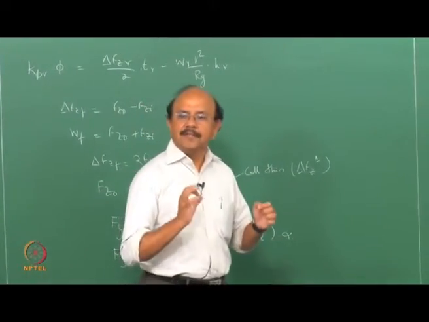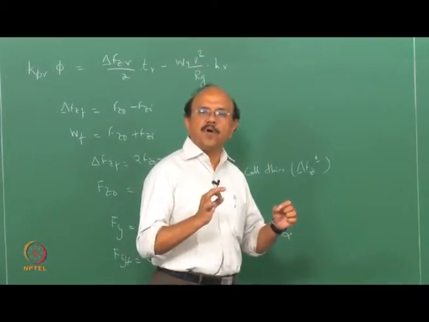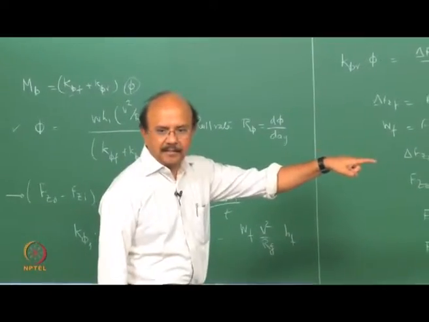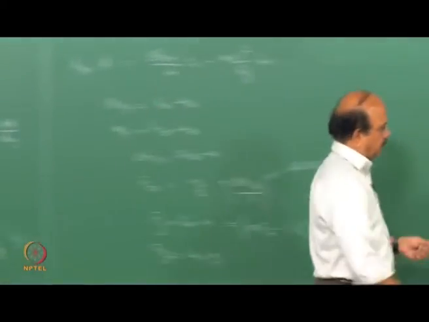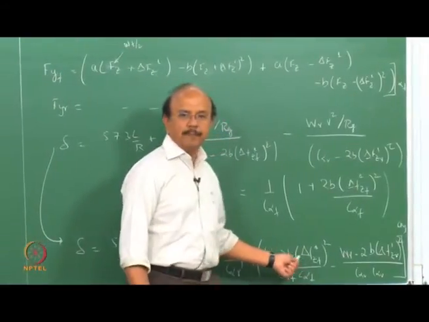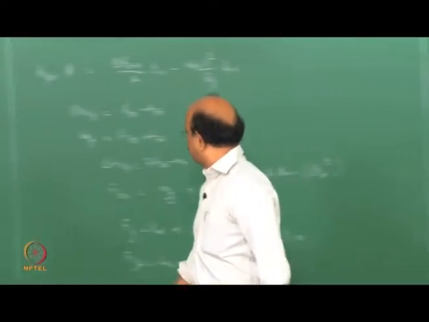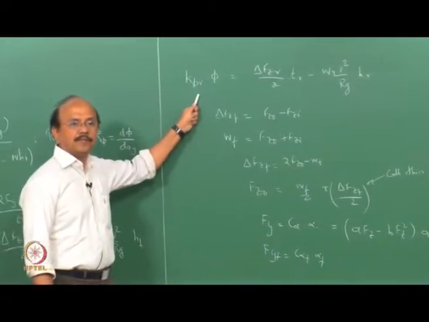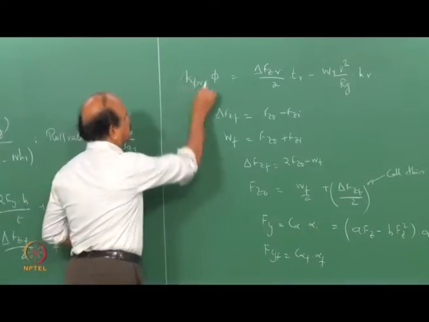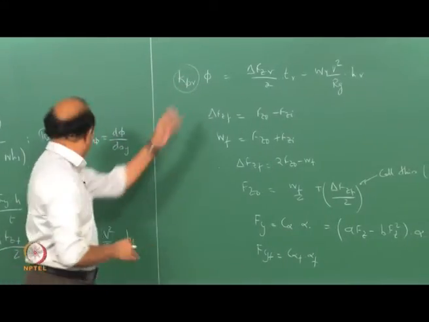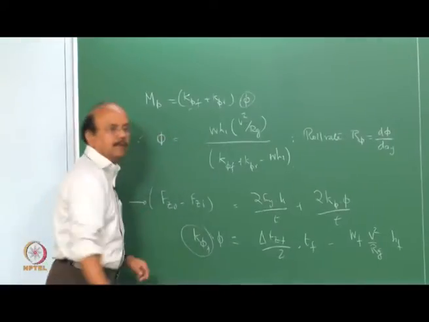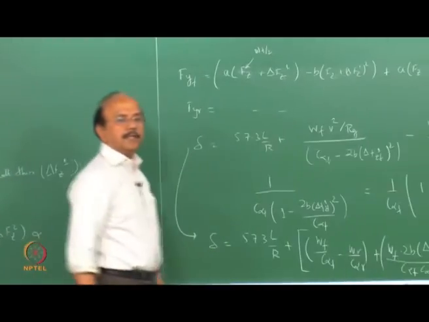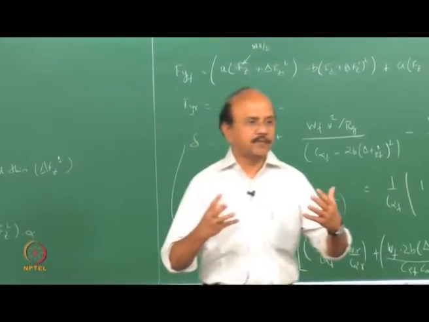How do you interpret this? This interpretation is based on two things. They are of course based on delta Zf, that is the change here, and that is affected by that expression. Let us take the front. What happens if the front suspension stiffness increases?